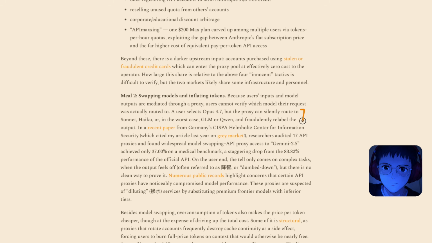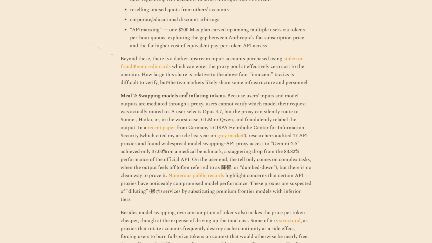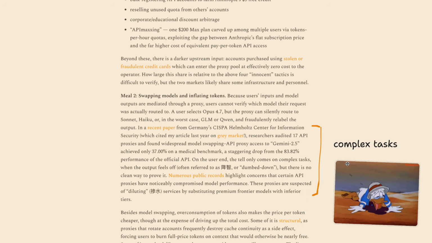The average user thinks they need Opus 4.7, 4.8, or 5 for everything they do, but in reality, they probably could get away with a small model. And it goes on to say how hard it is to prove this part. For complex tasks, it's pretty obvious. When you send a prompt in for something and it just completely messes up, I think you can kind of start to tell, hey, maybe this is using a really bad model. But for really simple tasks, you're not going to notice this stuff, right? And so while to the end user, it looks like they're paying for a top-of-the-line model, they're really just paying for a lower cost one, and then they can pocket the difference there.